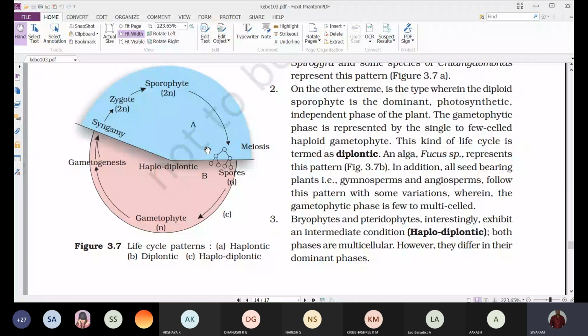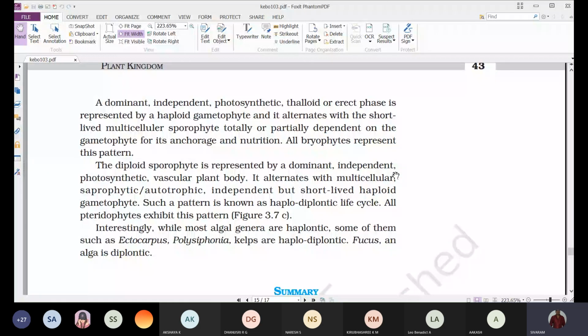And such a type of life cycle in which we can observe both gametophyte stage and sporophytic stage for a certain period of time, such a life cycle, we are calling it as a haplodiplontic life cycle. We can see here: dominant independent photosynthetic thalloid or erect phase is represented by haploid gametophyte, and it alternates with the short-lived multicellular sporophyte, totally or partially dependent on the gametophyte for its anchorage and nutrition.